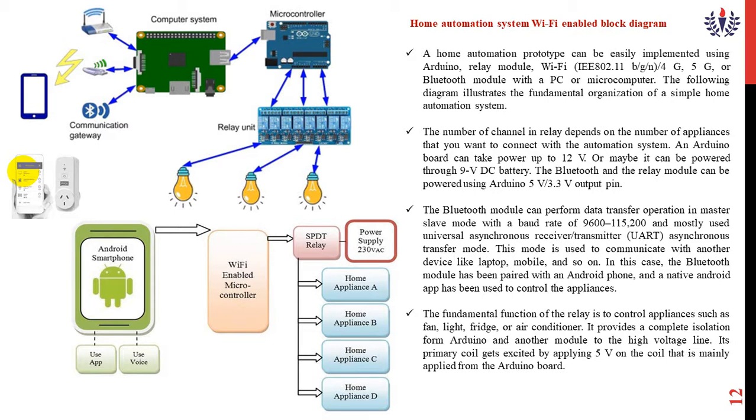the appliances. The fundamental function of the relay is to control appliances such as fan, light, fridge, air conditioners. It provides complete isolation from the Arduino, and another module is there to isolate the high voltage, because to protect the devices from the high voltage, this relay plays a major role. Any doubts in this block diagram? Okay.